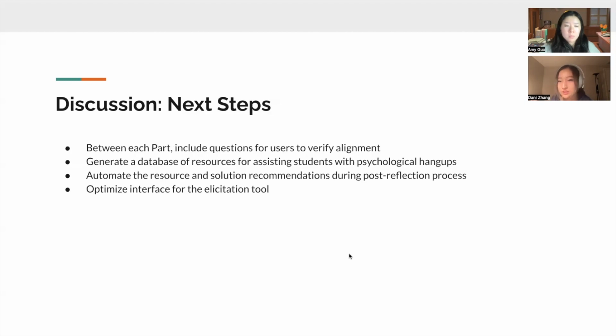So some of our next steps include scaffolding more of the process between each part in the elicitation tool, wherein we include questions for users to verify the alignment between ineffective behaviors, root causes, and potential obstacles. We also hope to generate a database of resources for assisting students with psychological hangups that is more comprehensive and tailored to the specific experiences of each class.